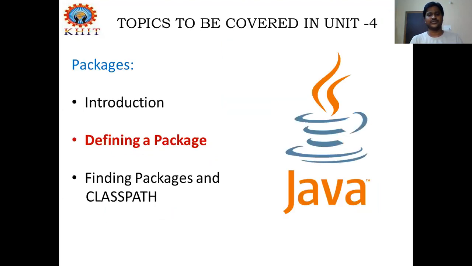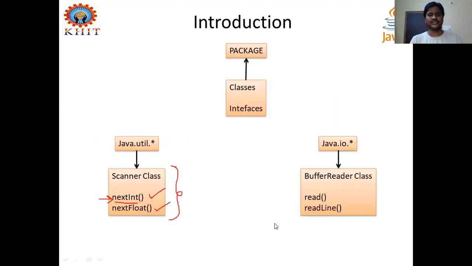You can use these to read files, or maybe read the input from the keyboard also, right? So these are the things to understand about packages. This basic introduction is very important and required to understand the practical scenarios we're going to discuss later, right?